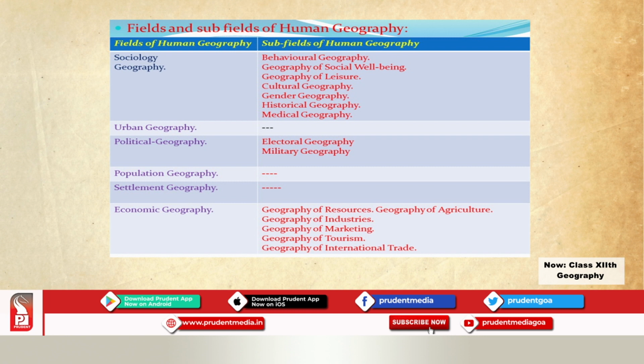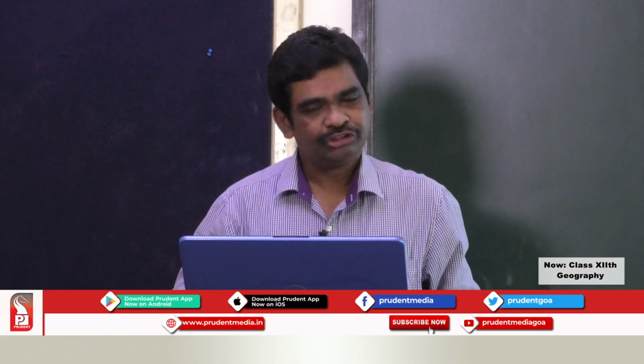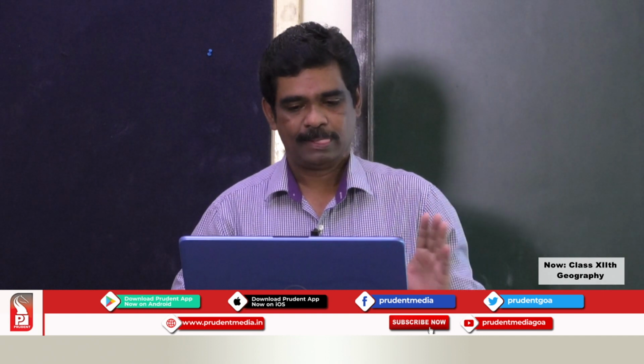Geography of industries, marketing, tourism. Tourism geography is very important in Goa because Goa is one of the destinations of tourism in India. Geography of international trade. Yes, students, in this table, you understood what you are going to study in 12th. About all this you study, okay, in detail.